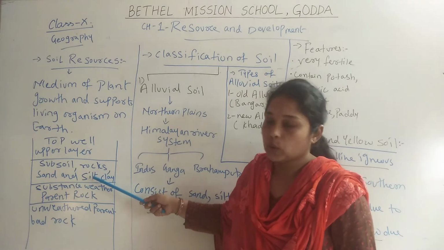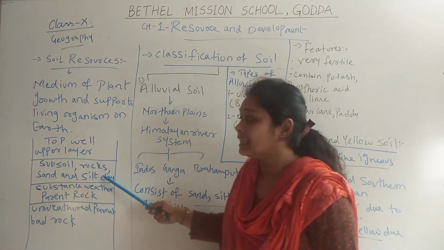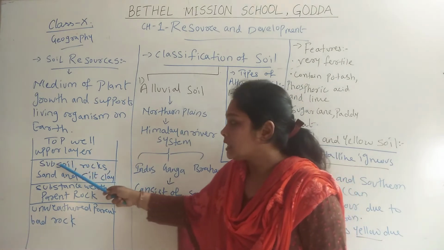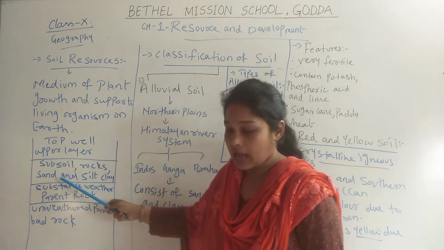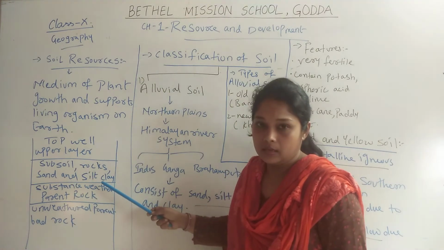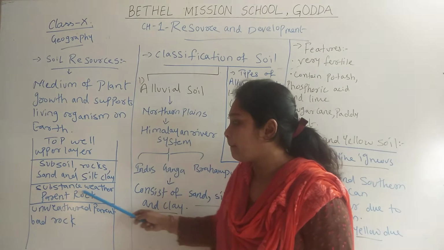The second layer of soil is the subsoil. It consists of small types of rocks, sand and silt clay. The third layer of soil consists of slightly weathered parent rock.